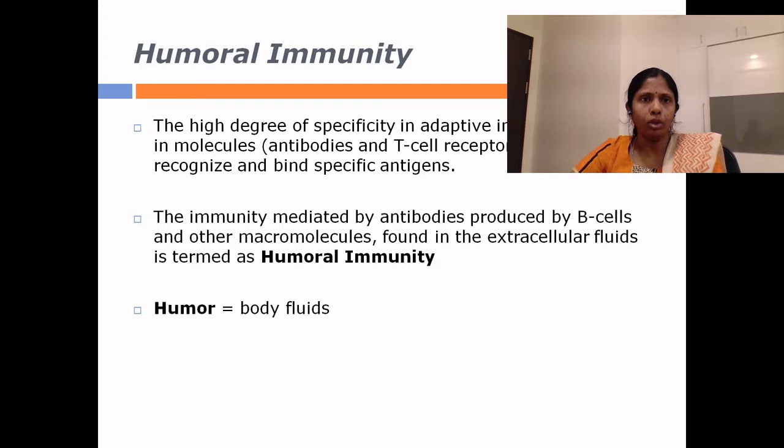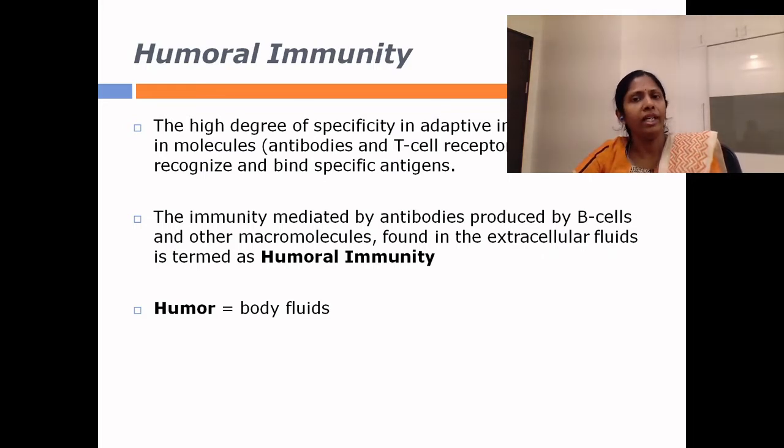In fact, both the humoral and cell-mediated immune systems possess a high degree of specificity which resides in two molecules, namely the antibodies and T cell receptors that recognize and bind to specific and unique antigens.